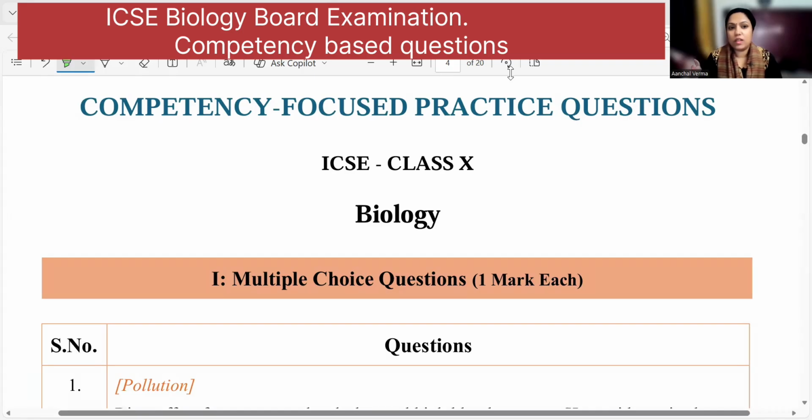Today we are going to study competency focused practice questions. This is for your practice, and you are going to write in the comment section the answer: question number plus your right option. Let us see how many of you are prepared for your board examination.